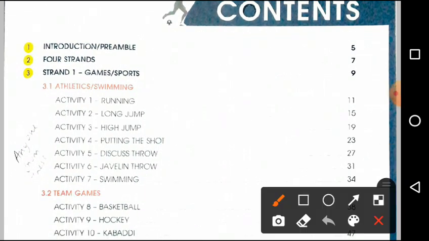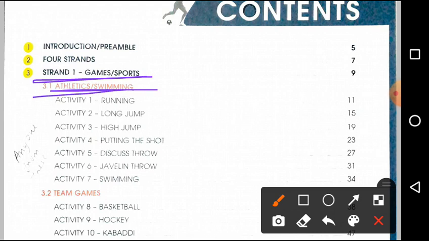As you can see, this whole book has been divided into different strands, like strand 1, games and sports. There are lots of different games and sports, and there are 5 strands in the whole book. In the index part, in chapter 3, strand 1, games and sports, in the part athletics and swimming, there are 7 activities. Among these 7 activities you have to choose any one. Whichever you choose, you have to make a project on that particular topic.